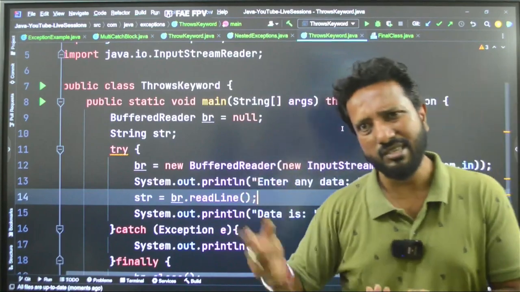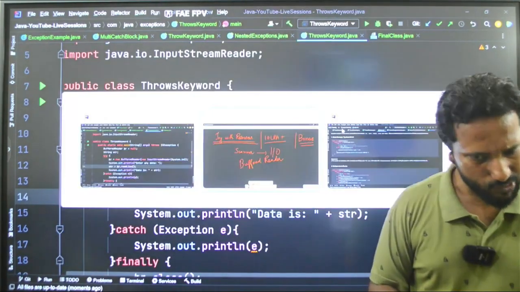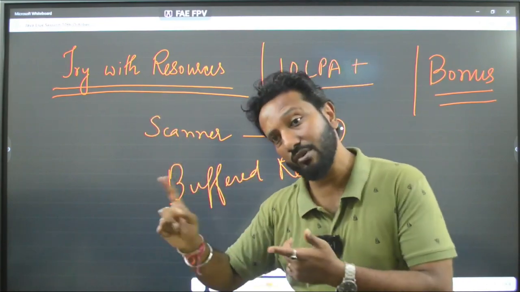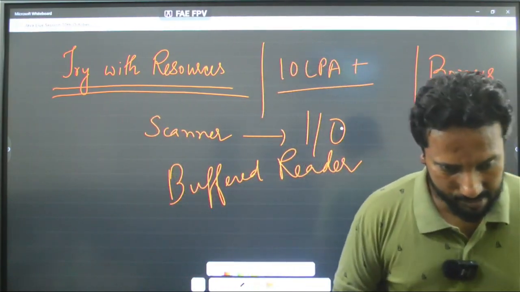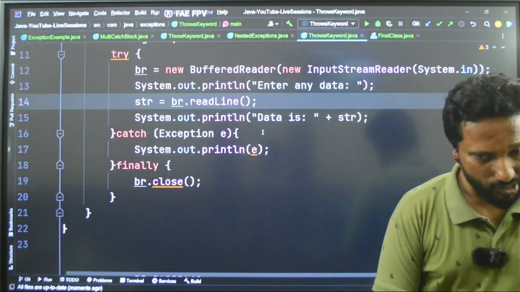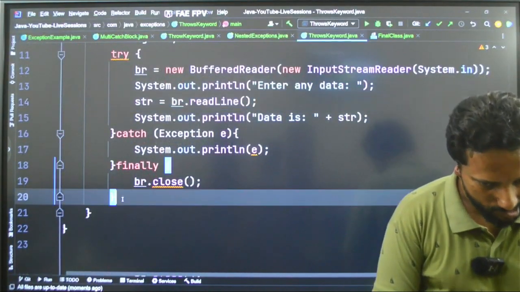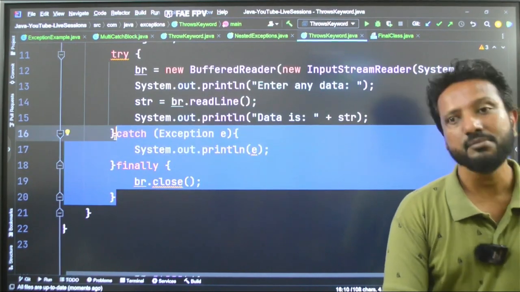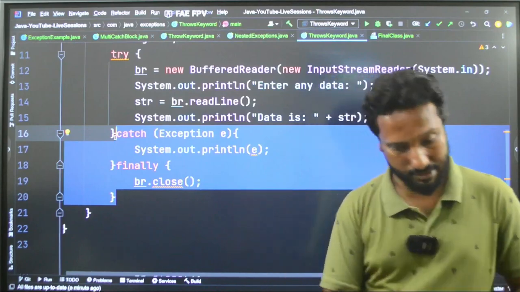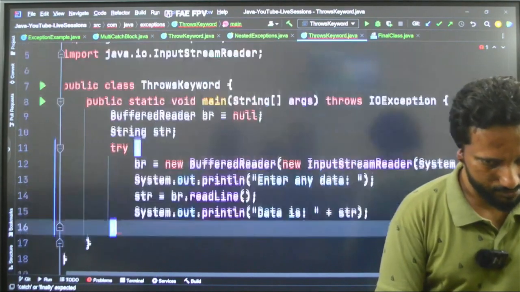But my point is, I told you I will teach you something called try with resources, right? Now comes the question: can a try block exist without catch and finally? I am deleting this.